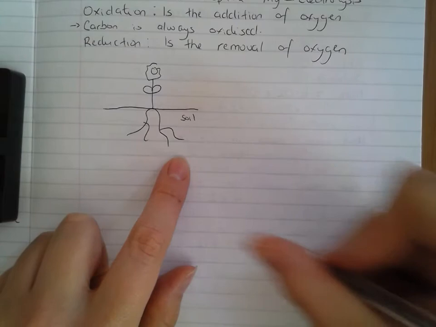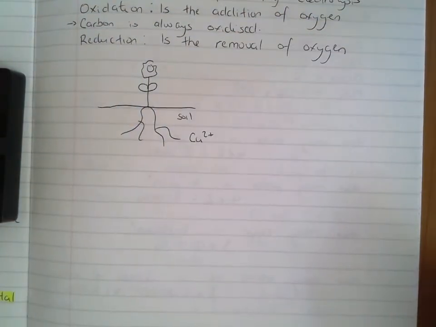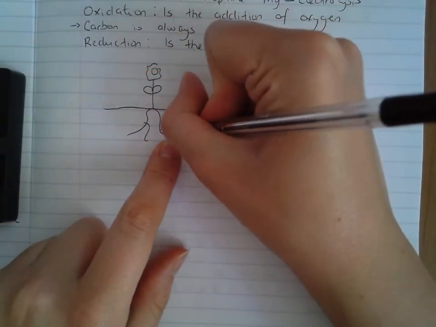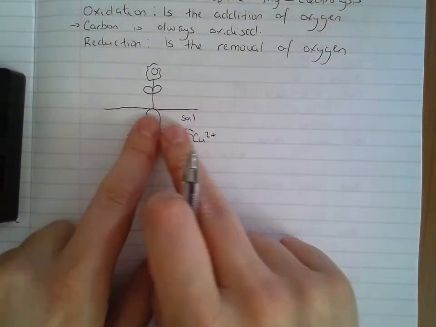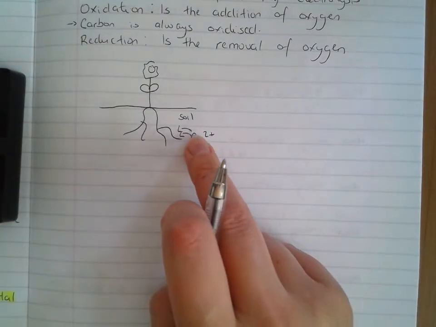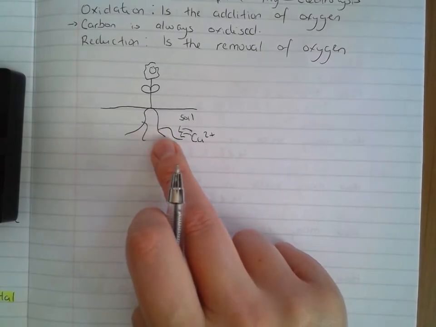In this soil, you have got metal ions. Just say, for example, you've got copper ions. What will happen is the plant's roots will absorb the metal ions. All of the metal ions that are floating around in the soil will be absorbed by the plant, and all of those ions will go into the roots of the plant.